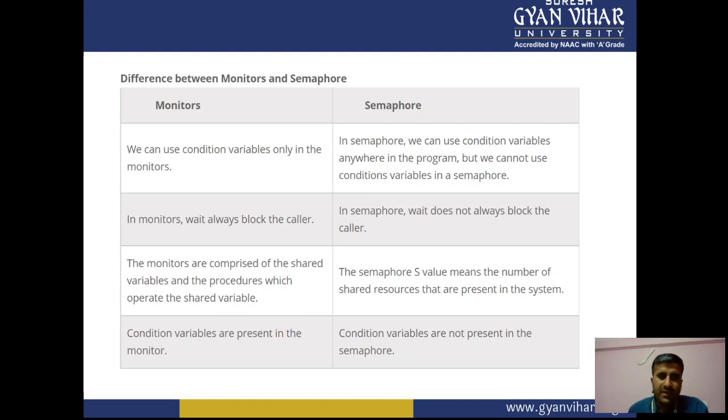Now, monitors comprise shared variables and procedures which operate on the shared variables. A semaphore's value means the number of shared resources present in the system, while condition variables are present in the monitor. Condition variables are not present in the semaphore. So these are certain differences between the monitor and the semaphore.